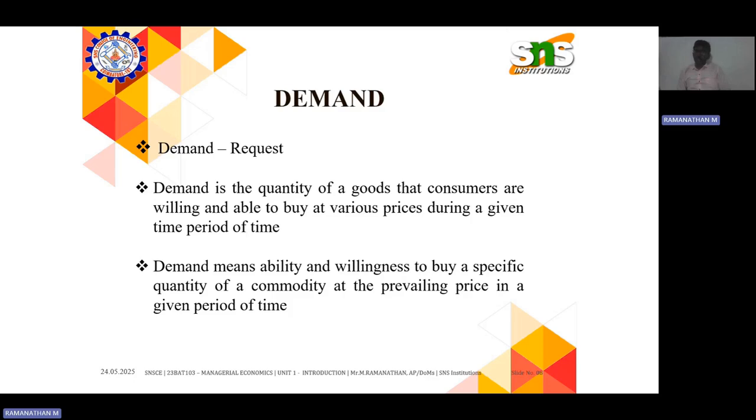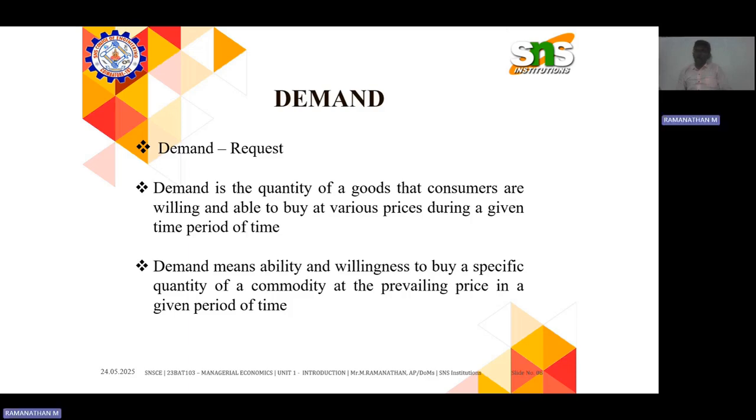The definition of demand means the ability and willingness to buy a specific quantity of a commodity at a prevailing price in a given period of time. So demand means ability or willingness. Customers or consumers are willing or able to buy that particular product at whatever price the industry is fixing, at the prevailing price at that particular time.